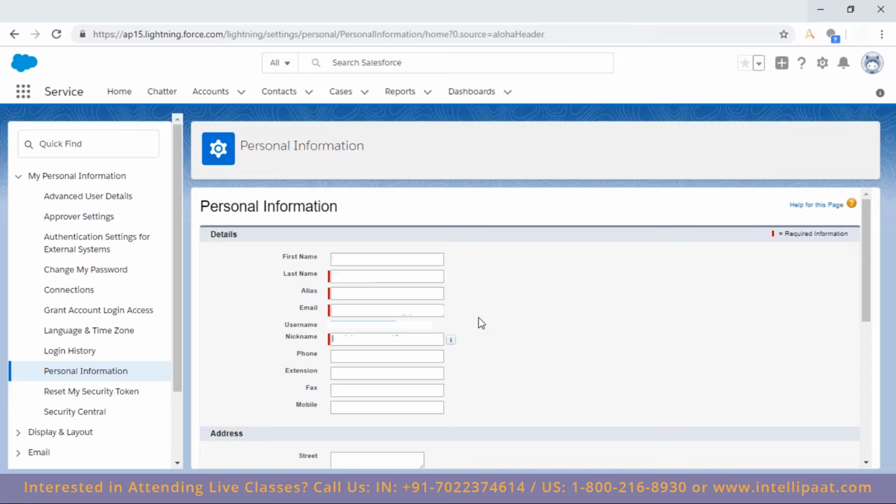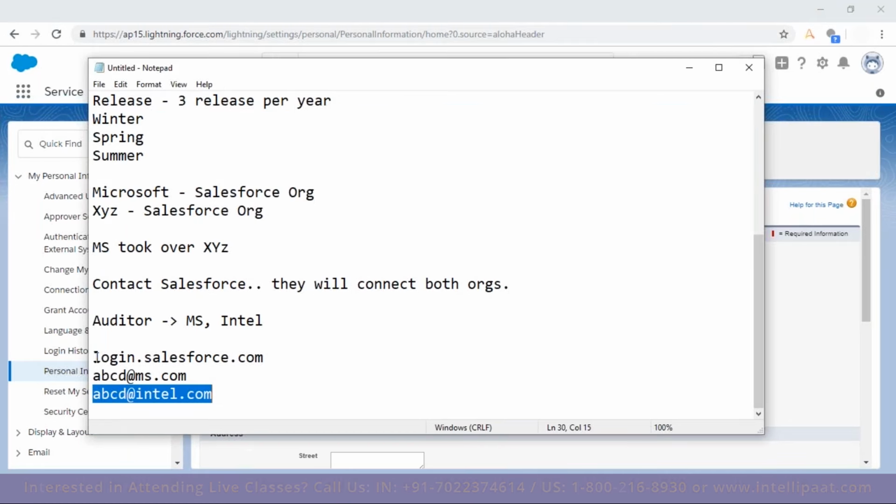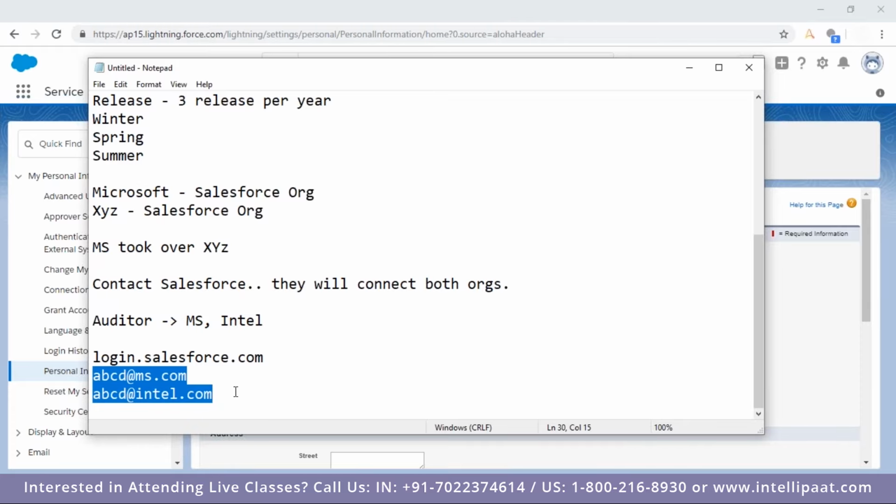It means that even if you log in, the browser is internally using cookies, and for one browser it would be the same cookie information which it is sending. So when you are logging in to two different orgs, that is not possible. You have to go to a different browser.